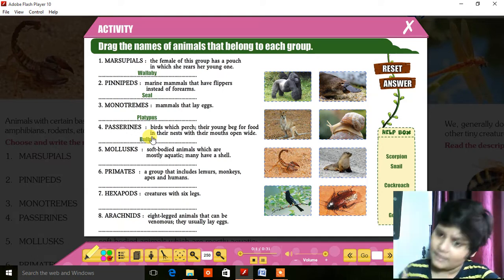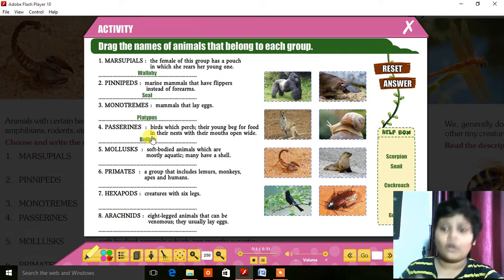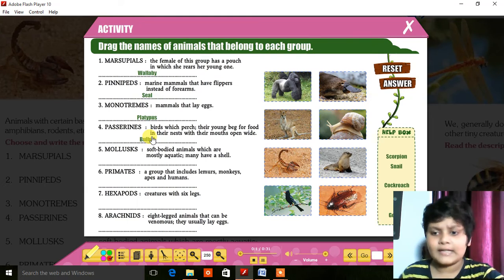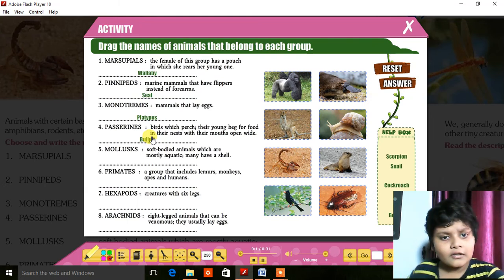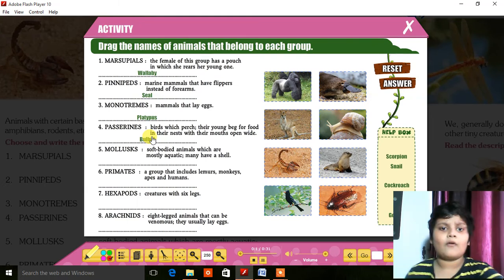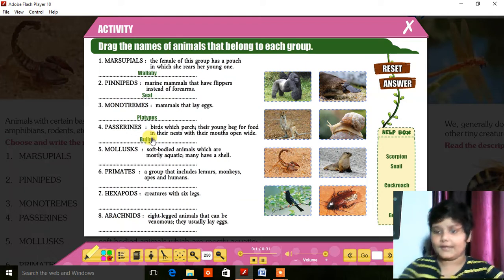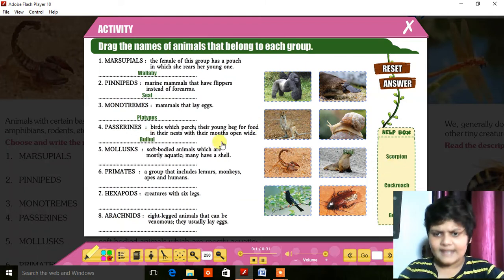Aquatic means animals who live underwater, but not all of them do. Only mostly. Some live on ground, some live in water. Many have a shell. I think it should be snail. Let me try snail.